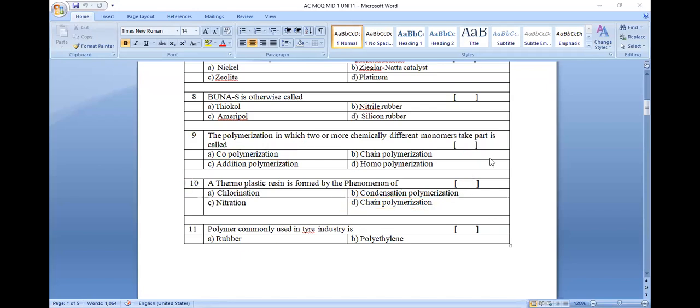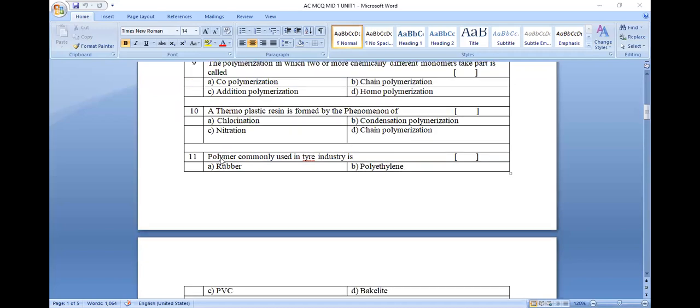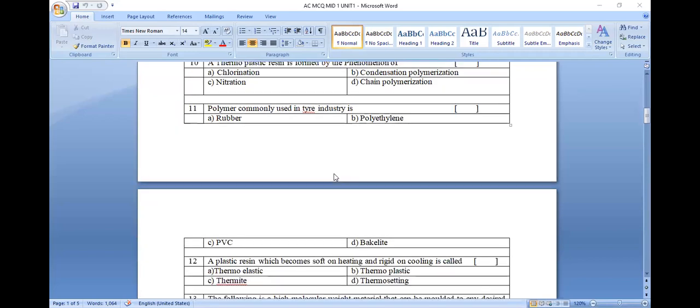Next, question number 11. Polymer commonly used in the tire industry. The polymer used in the tire industry is rubber. Rubber is added with sulfur, and sulfur-containing rubber is known as vulcanized rubber. Vulcanized rubber is used in the tire industry. The answer will be A here.